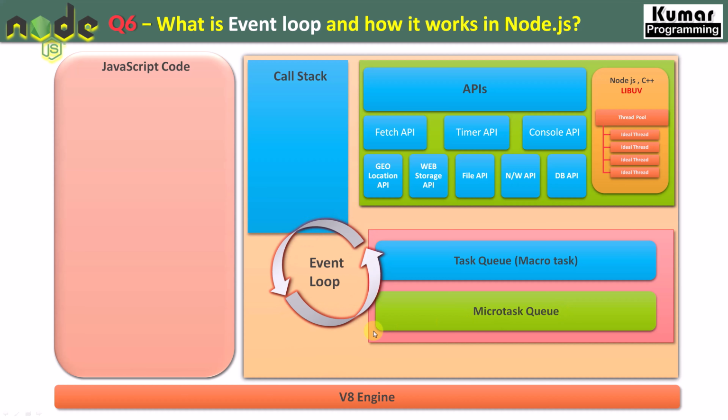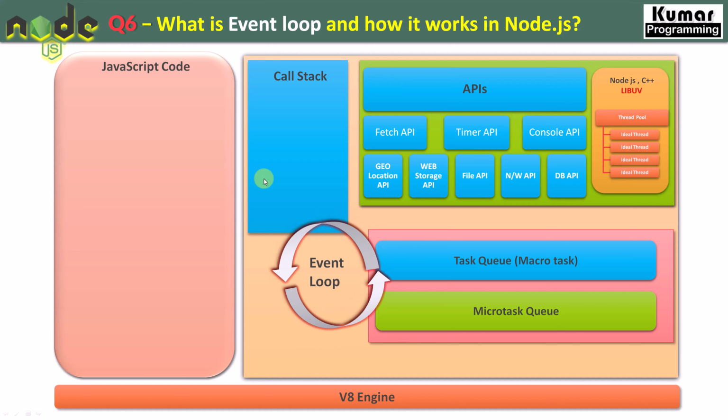So whenever an interviewer is asking about the event loop, it's not just about the event loop. You have to explain about the call stack, APIs, types of APIs, LibUV libraries, worker threads. These threads are known as worker threads, right? About the thread pool, about the task queue, microtask queue, V8 engine, right? So you have to explain everything. So the interviewer will understand that yes, you have very deep knowledge in Node.js, right?